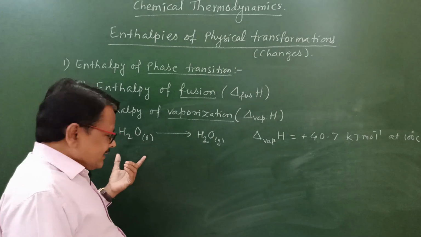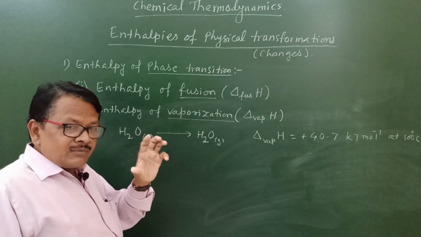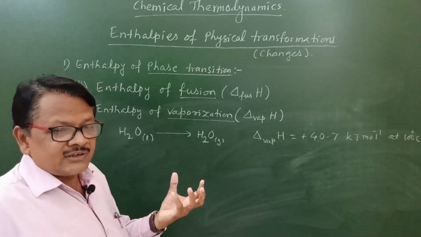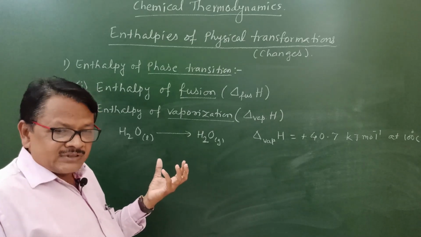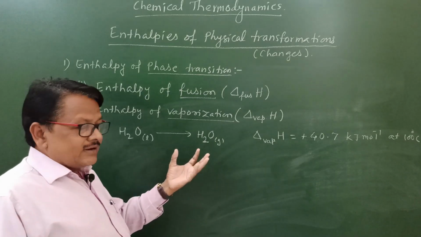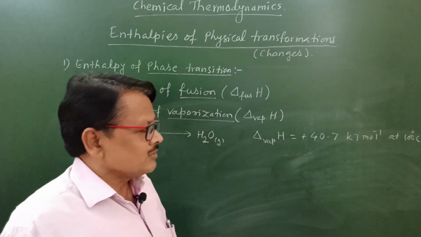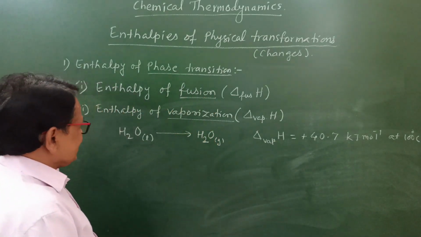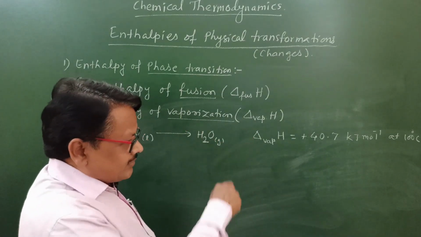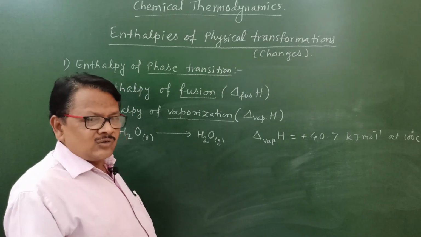Here, for converting 1 mole of liquid into gas, that much heat is not available in the atmosphere. Therefore, we have to supply that heat externally with the help of a burner, and 1 mole of liquid water gets converted into its vapor state at the cost of 40.7 kilojoule per mole. That value is taking place here.